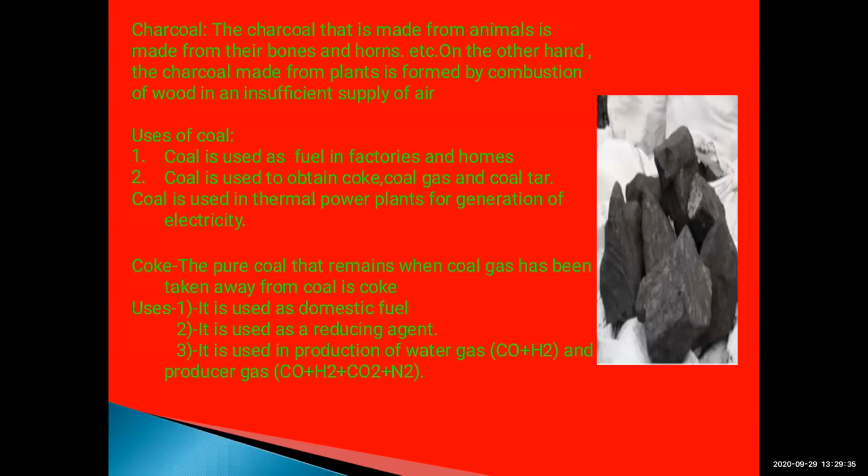Uses of coke: it is used as domestic fuel, for household purposes. It is used as a reducing agent in many laboratories. It is used in the production of water gas, CO plus H2, and producer gas, CO plus H2 plus CO2 plus N2. The formula for producer gas is given in the bracket, and for water gas, again in the bracket, that is CO plus H2. I hope you have understood this, and everything is written in your textbook itself. You can go through your textbook also.